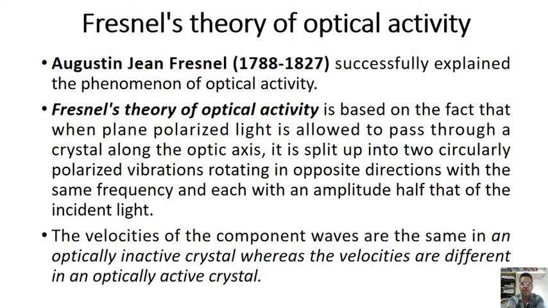You see, we have an unpolarized light. This unpolarized light we first pass through a Nicol prism. Then we get a plane polarized light. This plane polarized light we allow to pass through a crystal, calcite, diamond, or any different kind of crystal, along the optic axis. It splits up into two circularly polarized vibrations. Last class we discussed plane, circular, elliptical, how they are produced, on what basis, what is the principle, all these things.